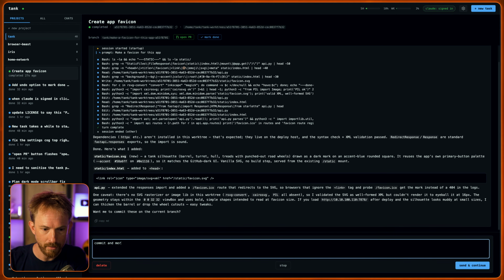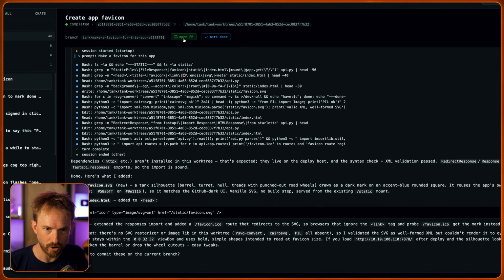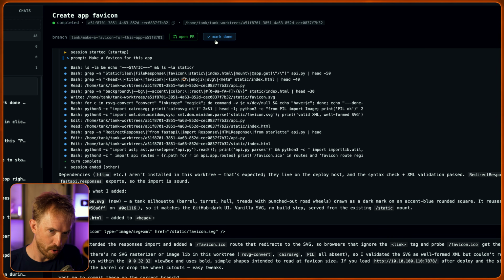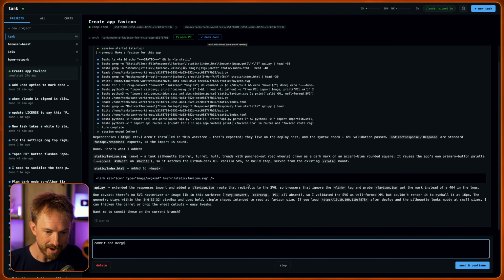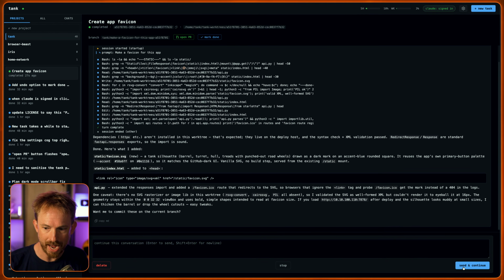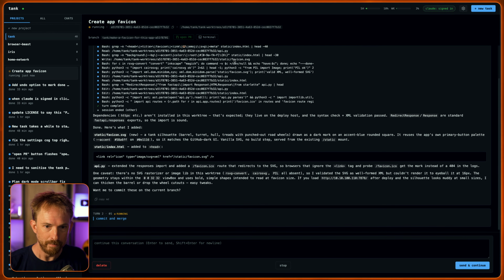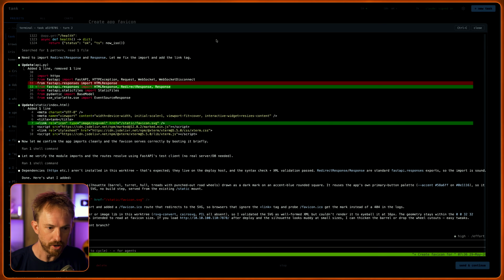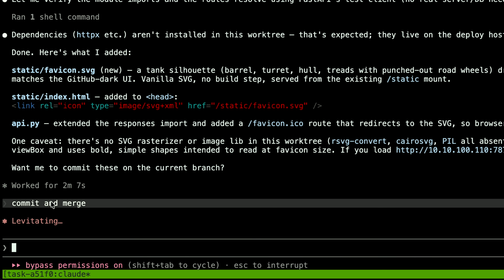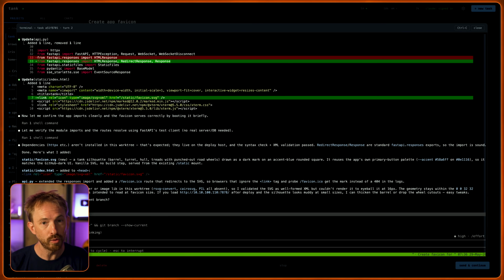Let's do that right now. Now notice I've actually put in icons here that allow me to open pull requests and even mark the task as done. I'm just going to say commit and merge and send it off to Claude Code. Notice here it resumes the terminal, it loads it back up, it puts in the commit and merge that I've just written in my prompt box, and this will go ahead and get Claude Code to actually merge this into my repo. It's really, really cool.